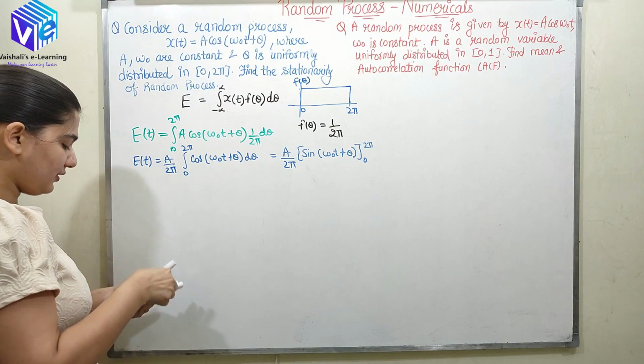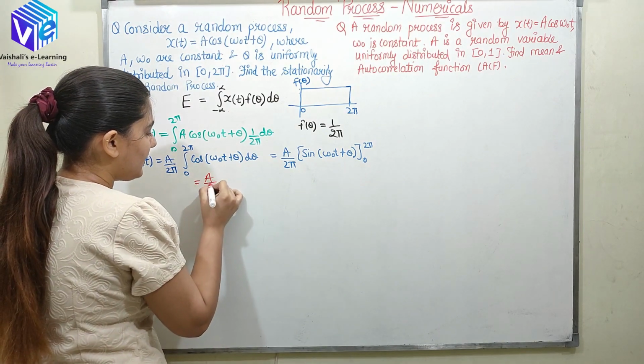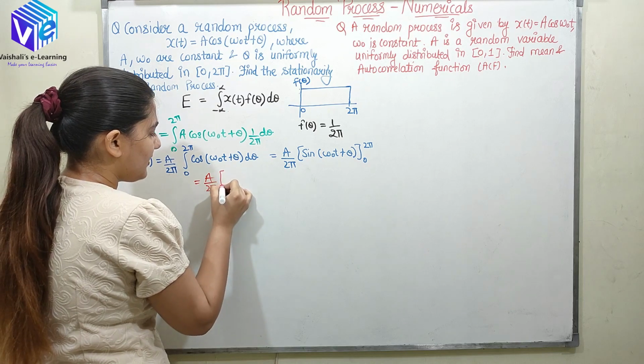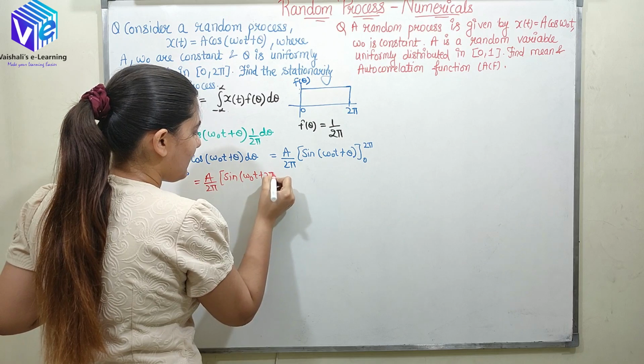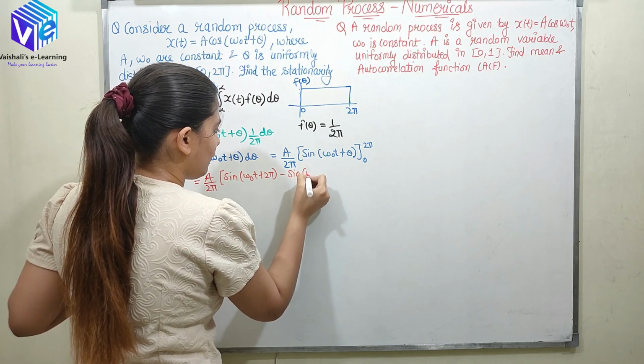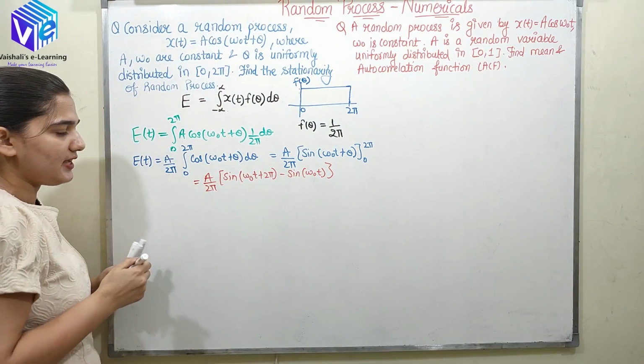Now when I put the limits, it is really simple. When I put the limits here, A upon 2 pi times sine(omega naught t plus 2 pi) minus sine(omega naught t plus 0). So I am taking it as omega naught t.